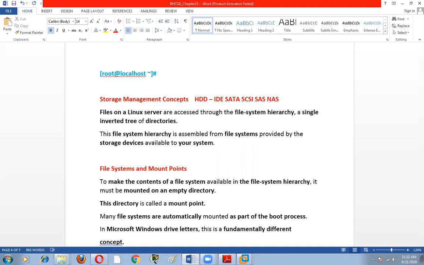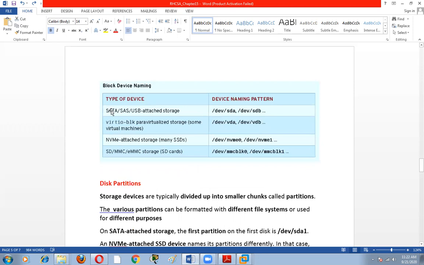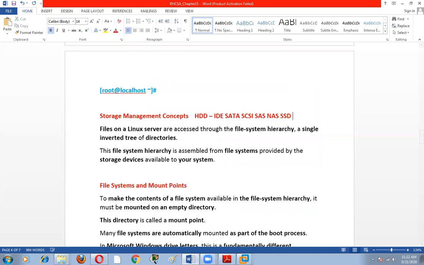In the latest, we use SSD, solid state drive. We can create a partition on these hard disks. So a hard disk can be IDE, SATA, SCSI, SAS, NAS, and SSD. Okay. So these are the types. The last one is virtual. We can use a virtual hard disk.